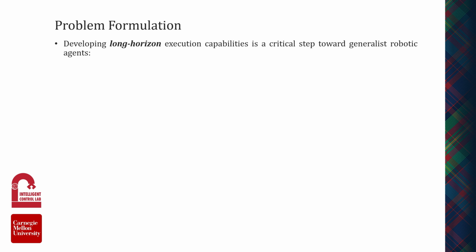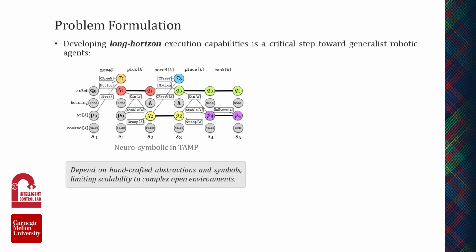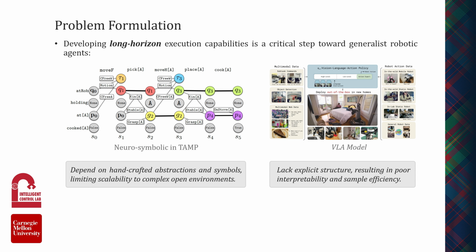Scaling robot learning to long-horizon tasks is extremely challenging. Traditional neuro-symbolic methods offer structure, but rely heavily on handcrafted symbols, limiting their scalability. Conversely, end-to-end VLA models are scalable but lack explicit structure, resulting in poor interpretability and sample efficiency.